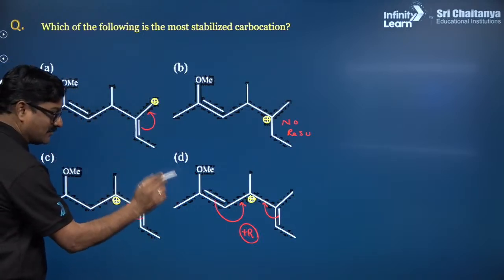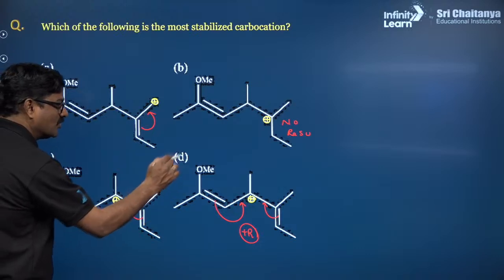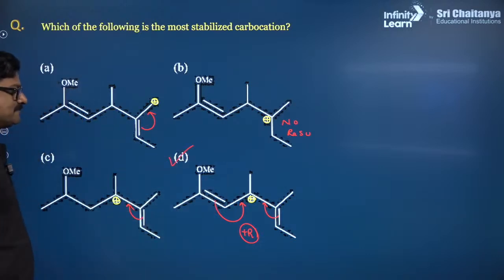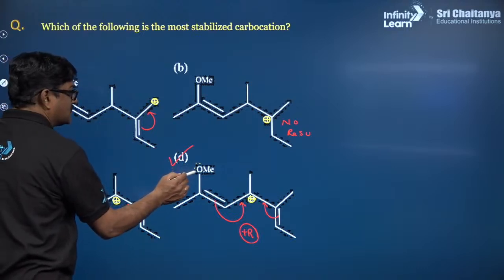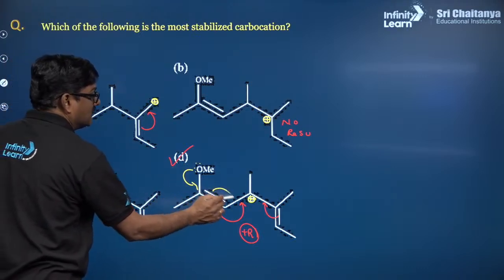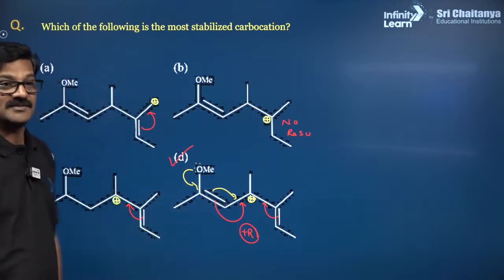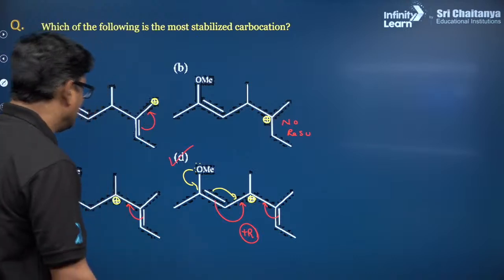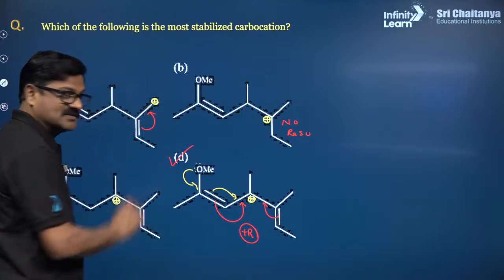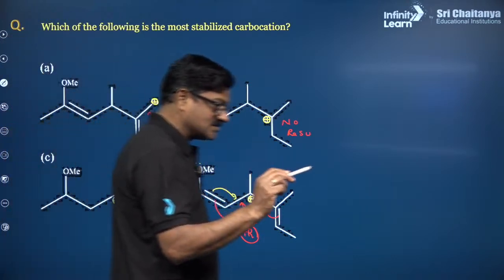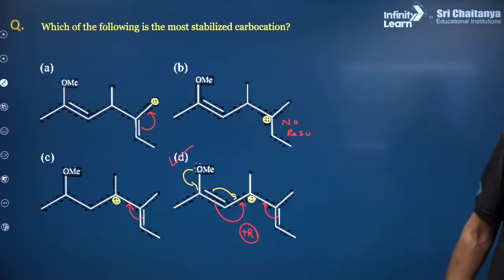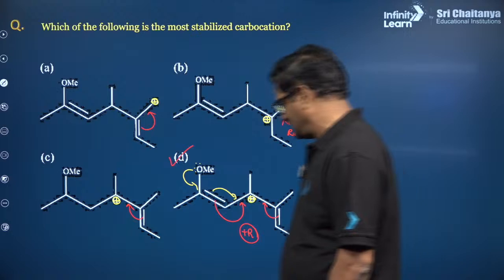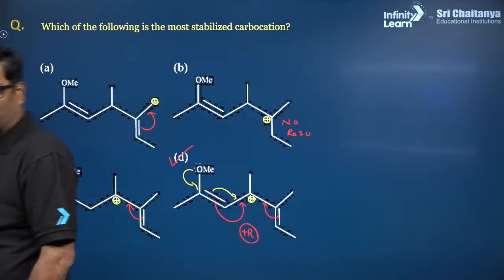And where resonance is happening on both sides, it is going to be more stable. And of course it is going to give you extended conjugation. Extended conjugation. Suresh Kumar, fine. So the concept behind this is that extended conjugation is always more stable. Extended conjugation is always more stable, bacho. Right? Perfect, perfect.